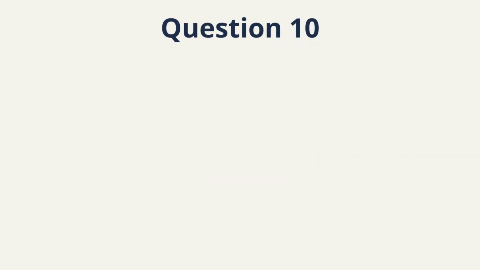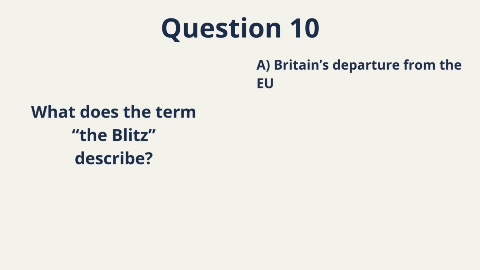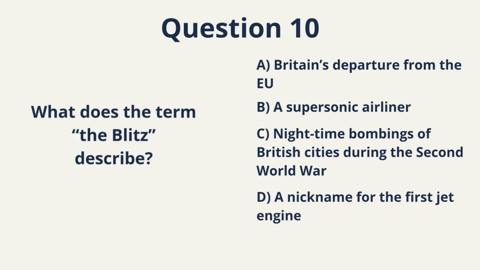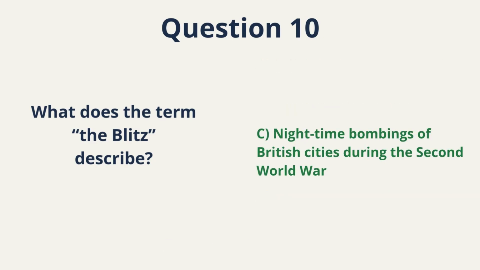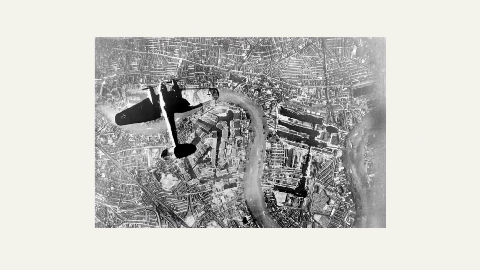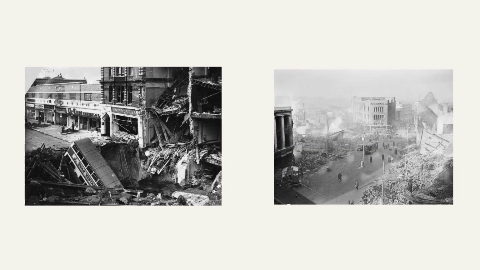Question 10. What does the term the Blitz describe? A. Britain's departure from the EU. B. A supersonic airliner. C. Nighttime bombings of British cities during the Second World War. D. A nickname for the first jet engine. This is a World War II question. Pause. Choose carefully. Correct answer, C. Nighttime bombings during World War II. The Blitz refers to German air raids on British cities between 1940 and 1941. London was heavily bombed. Coventry was heavily bombed. This is a high-frequency World War II topic.